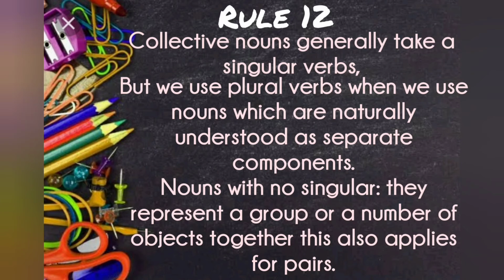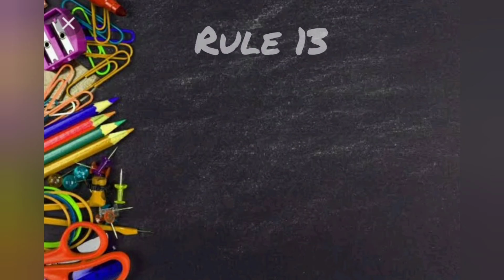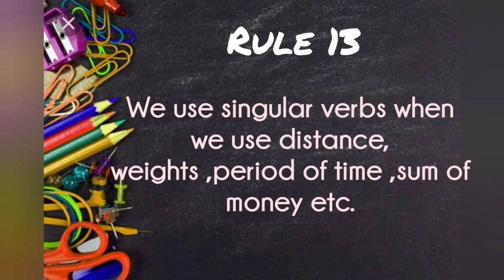Nouns with no singular, they represent a group or a number of objects. Together, this also applies for pairs. For example, the bunch of keys is with me. Rule 13. We use singular verb when we use distance, weights, period of time, sum of money, so on. Example, $2 is a low price.